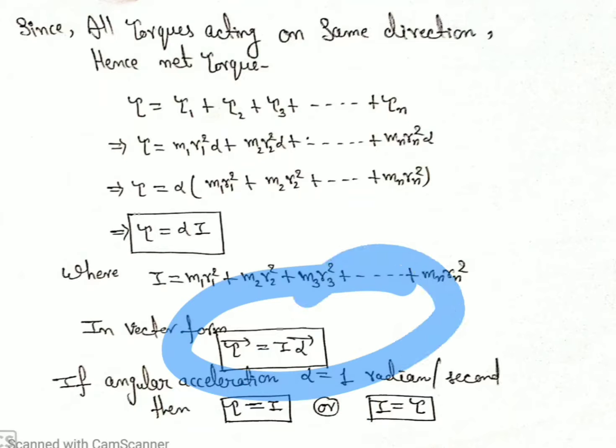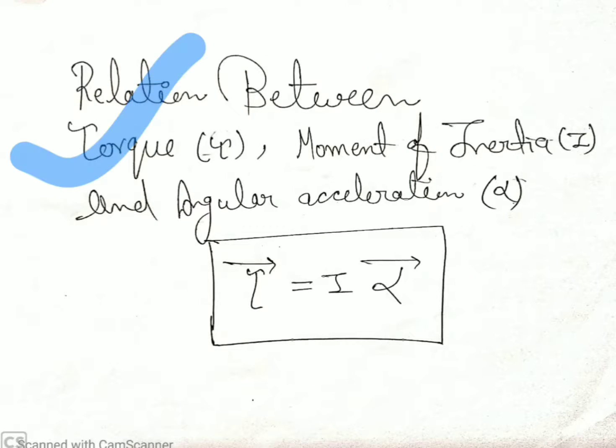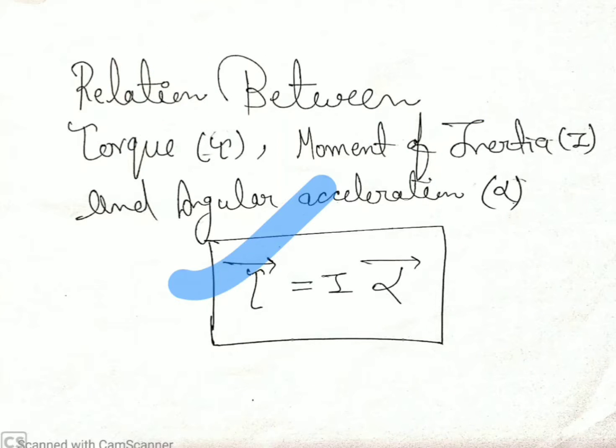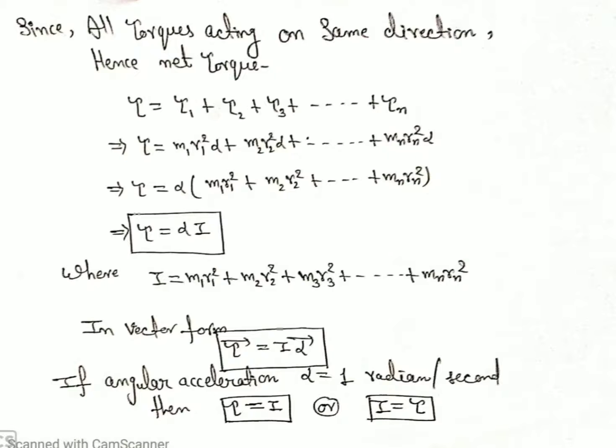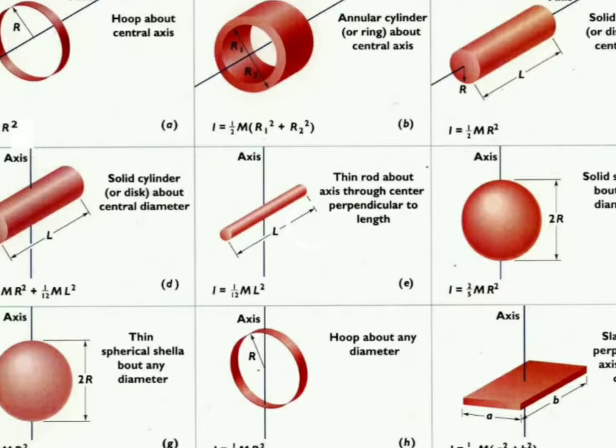Tau vector is equal to I alpha vector, the relation between torque, moment of inertia and angular acceleration. Tau vector is equal to I alpha vector, and different bodies have different moments of inertia.